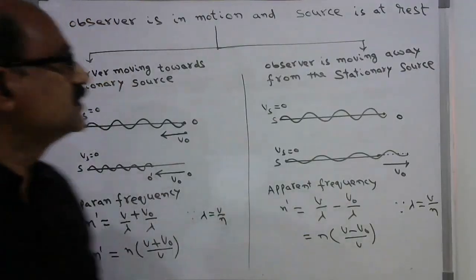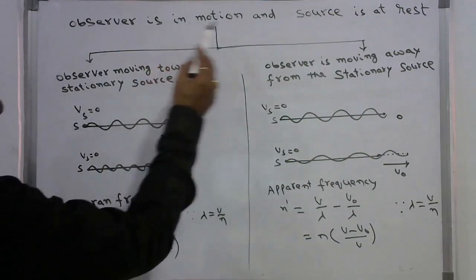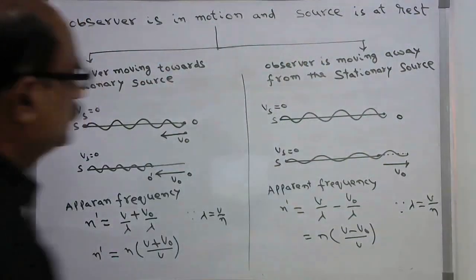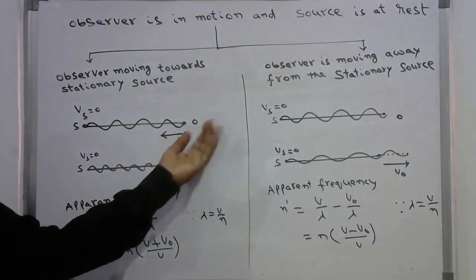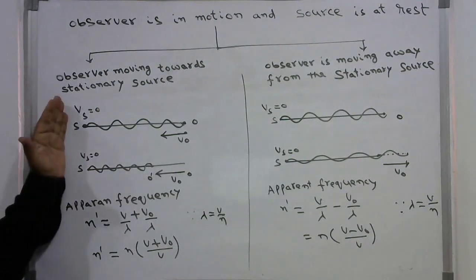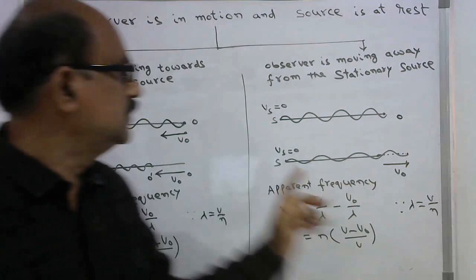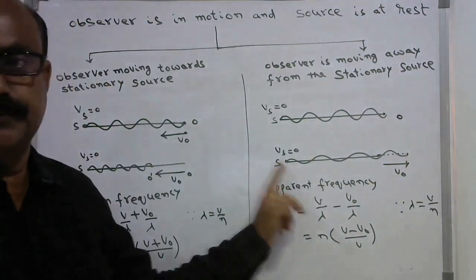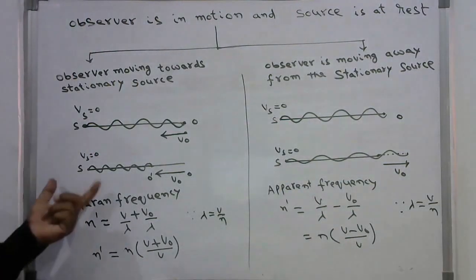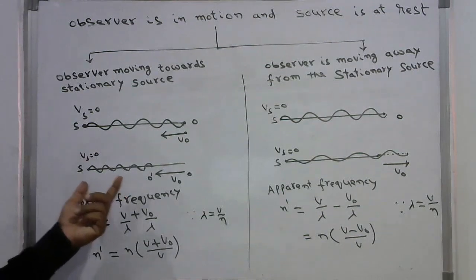Now you observe in this case, the observer is in motion and the source is at rest. The observer is moving towards the stationary source, or the observer is moving away from the stationary source. So in this case, what happened?